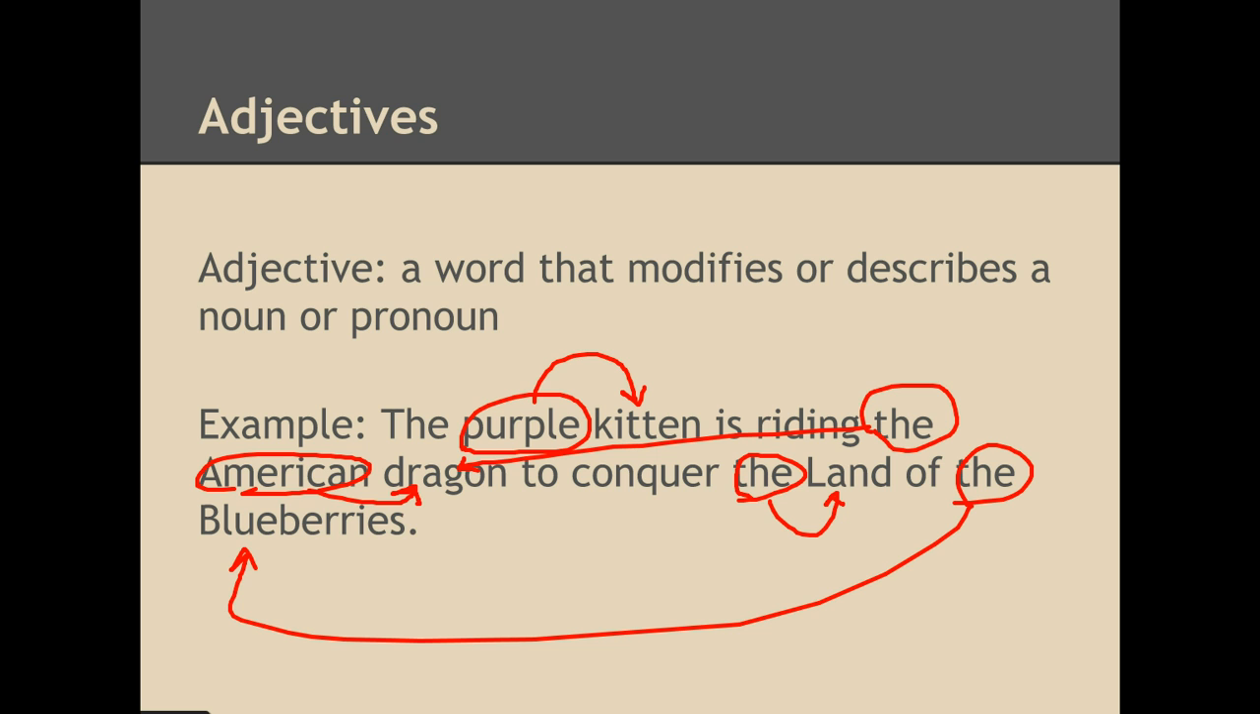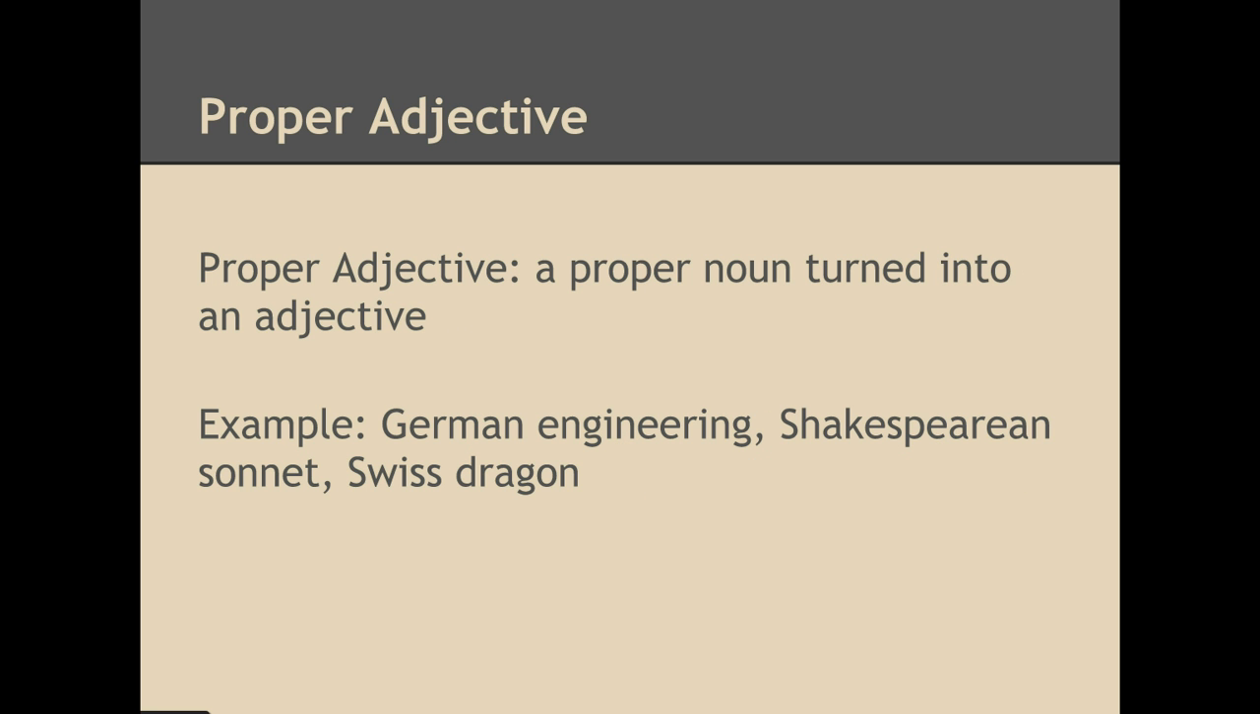That's nice. We have what we call proper adjectives. A proper adjective is a proper noun that is turned into an adjective. So, for example here, we have German. Obviously, this is a proper noun, but we're using it to describe engineering, so that makes this a proper adjective. We can take the word Shakespeare and turn it into an adjective, so we have a Shakespearean sonnet.